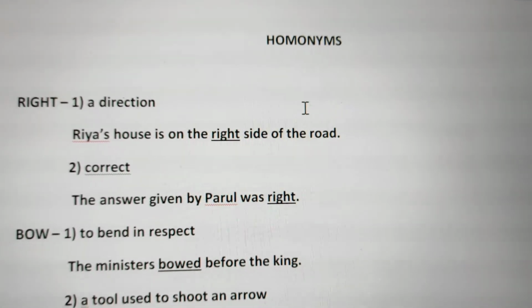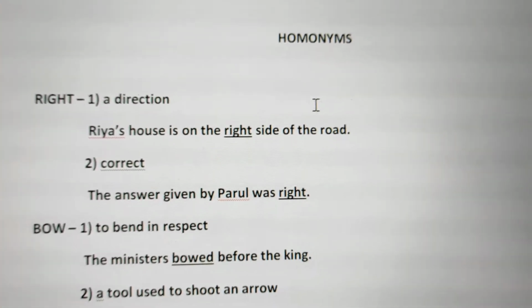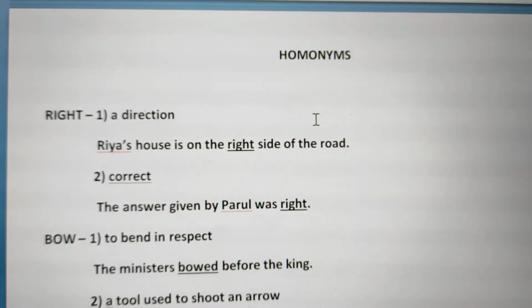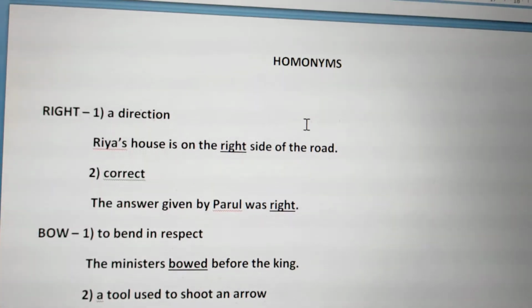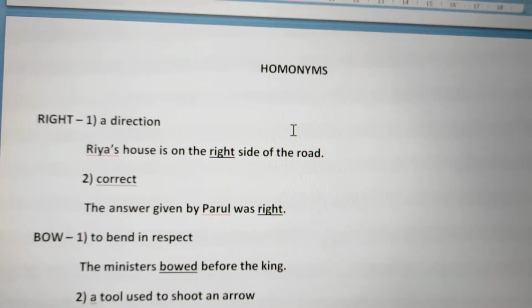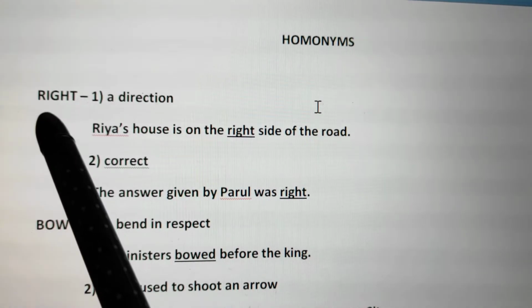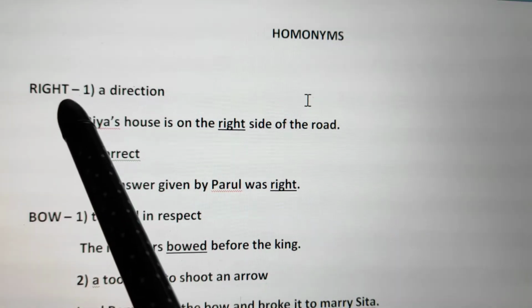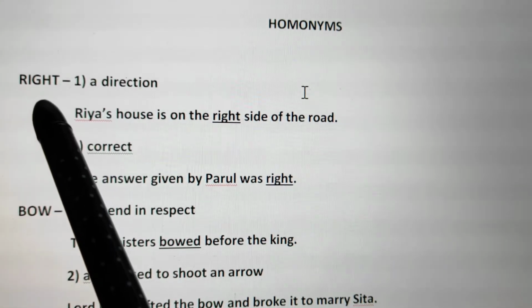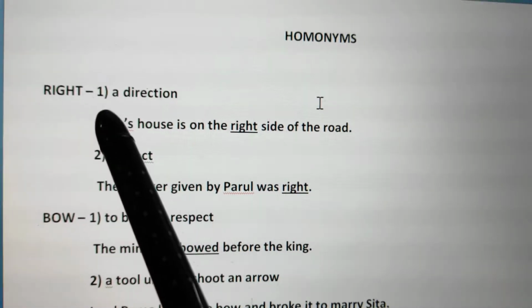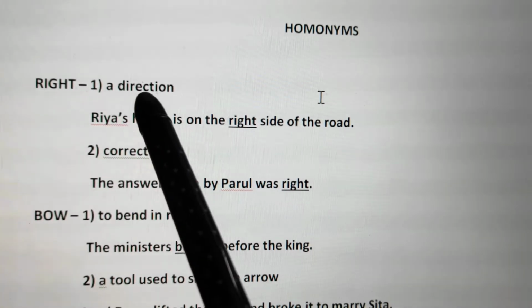So today in the activity class, children, we are going to learn about homonyms. Now before I explain what homonyms are, I want to take up an example. Let's study that. As you can see, I have written this word, R-I-G-H-T, right. If I talk about this word, it has two meanings.